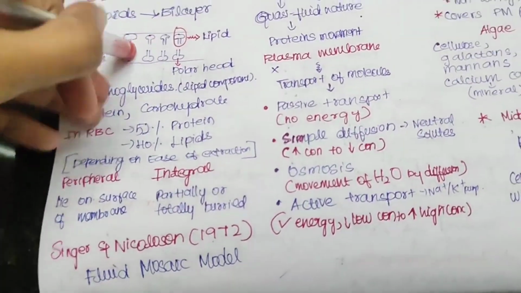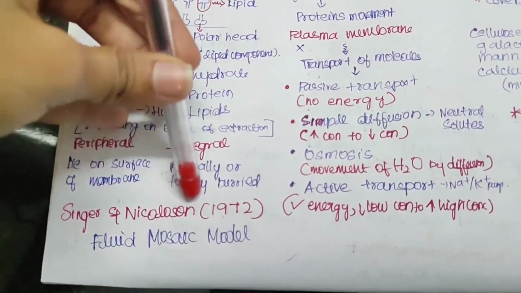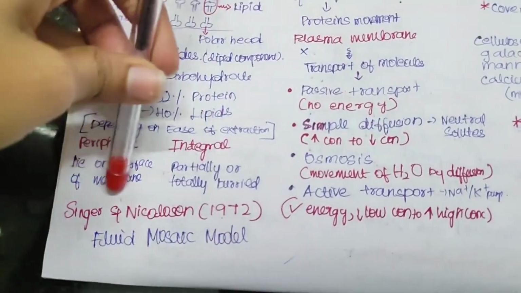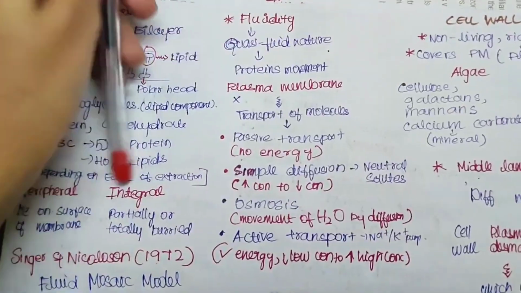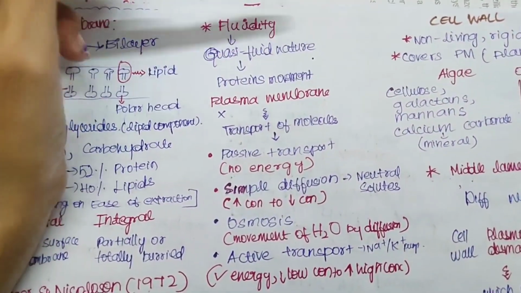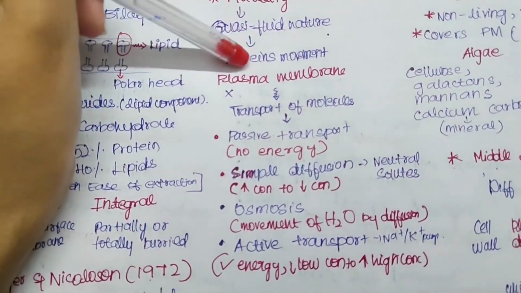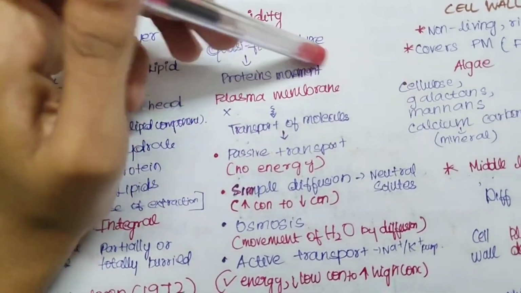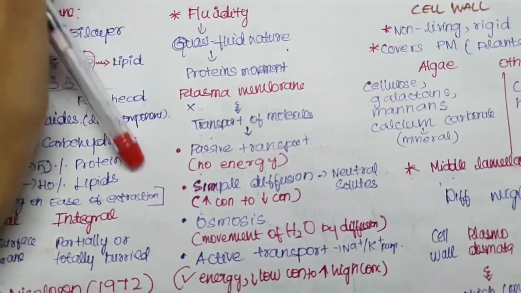Now after these discoveries, there is an important discovery done by Singer and Nicolson in 1972. They called it the fluid mosaic model. This model says that there is a quasi-fluid nature for lipids. Okay, the lipids have a quasi-fluid nature which helps in the protein's movement. This quality is measured as fluidity. Okay, the quasi-fluid nature of lipid is measured as the fluidity and it helps in the protein movement.